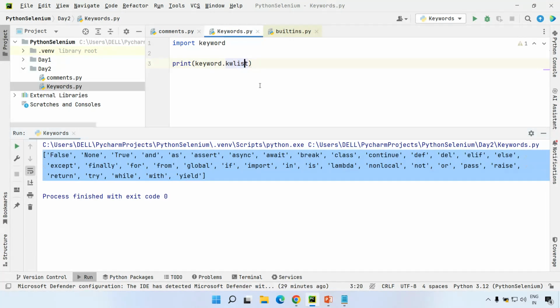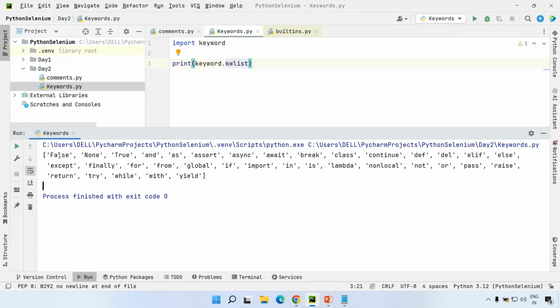To get the keyword count, if you can see, all these reserved words are separated by commas and enclosed in square brackets. If items or objects are separated by commas and enclosed in square brackets, what is it? A list data structure, which we are going to discuss going ahead. After the string data structure, we'll discuss this list data structure.